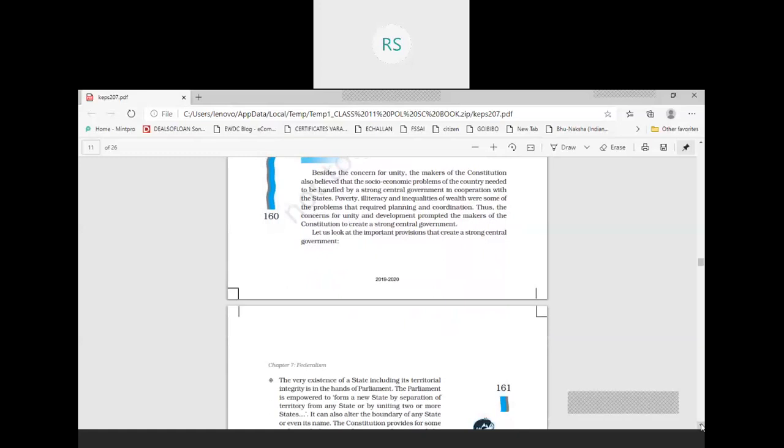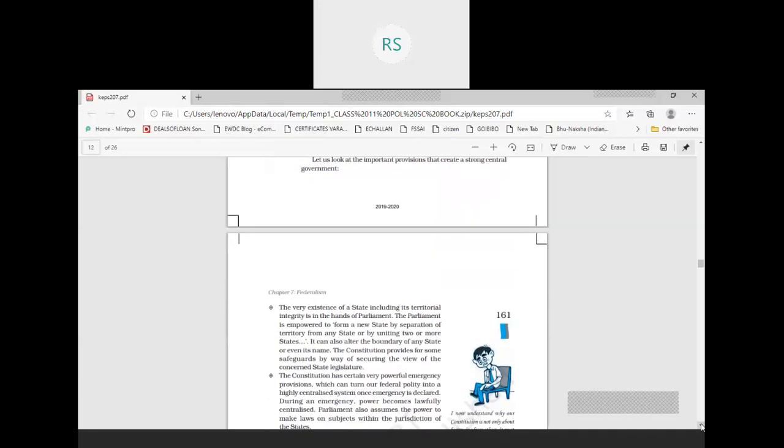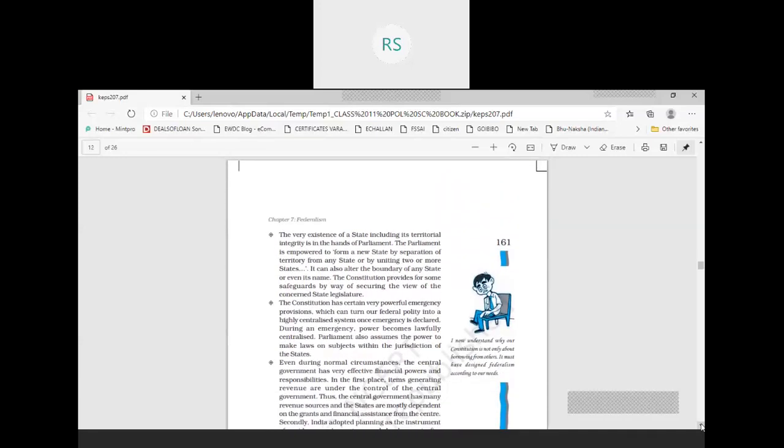Now we will see the important provisions that created a strong central government in India. What are the important provisions of our constitution through which a strong central government was created? So this is very important for you. You can see it here. The first point we can see is that